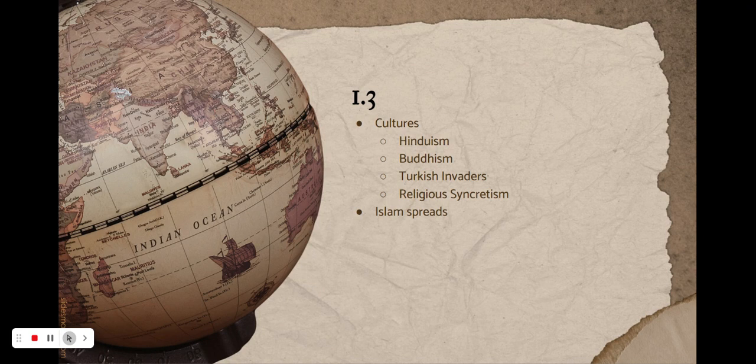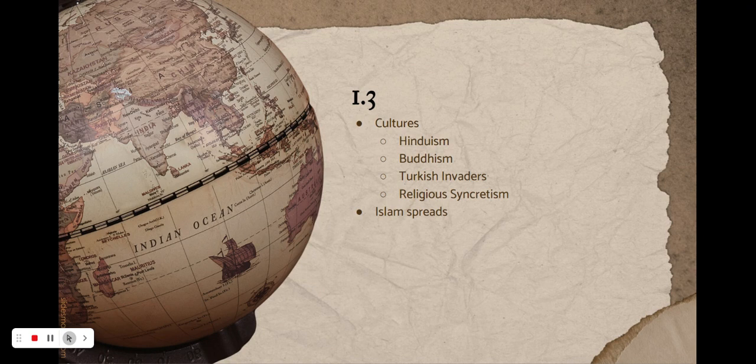And Buddhist monasticism was also important in Buddhism, which basically involves a life of discipline, meditating, and following the teachings of the Buddha. So Buddhism. And then we go into cultures. So Hinduism believed in a caste system. We talked about this.